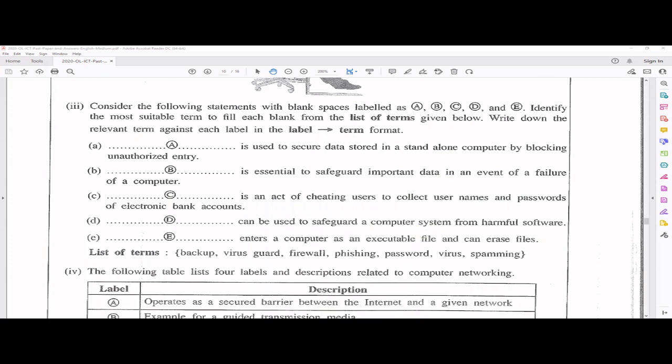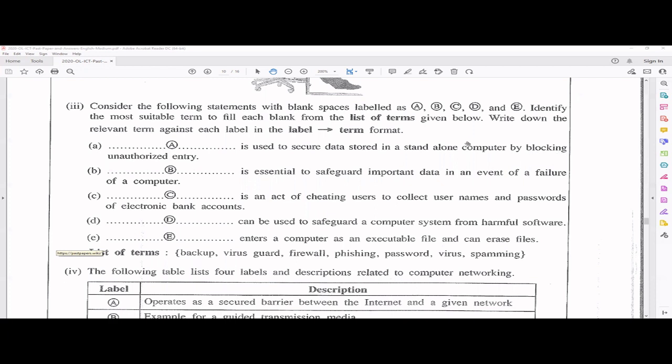Okay, third one. Consider the following statements with blank spaces labeled A, B, C, D, E. Identify the most suitable term to fill the blank from the list of terms. See, here you have the list of terms. Write down the relevant term against each label. This format you have to follow. You have to tell A, put arrow, write the term like that. Okay. We'll see. A: is used to secure data stored in a standalone computer by blocking unauthorized entry.